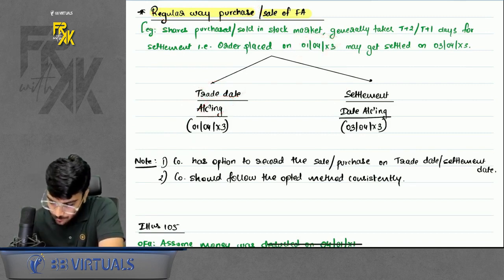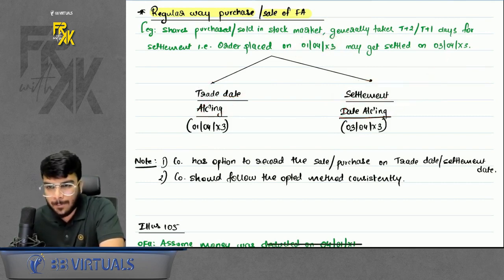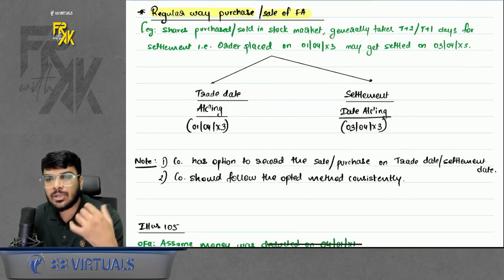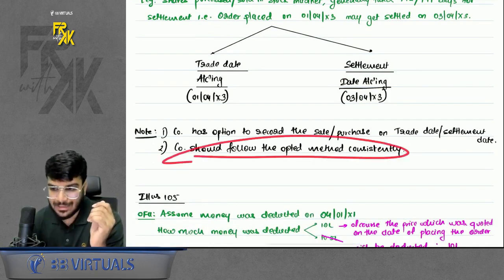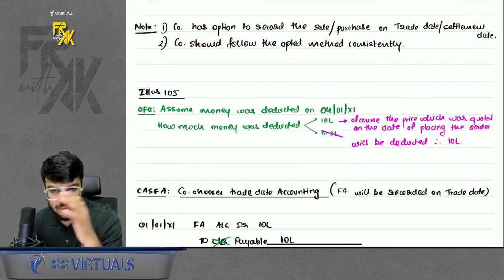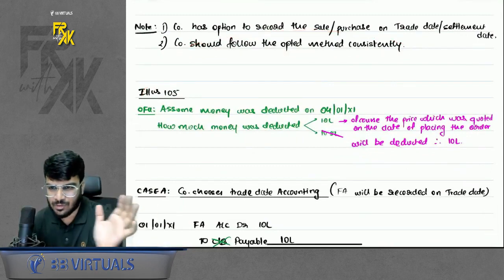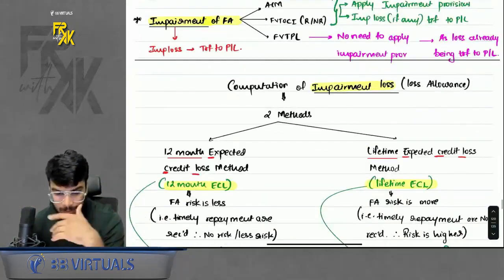If the company wants to follow settlement date accounting, it will record the financial asset on the 3rd April. So this can be chosen by the company, but of course whatever you choose, you will have to follow it consistently. Just remember that. Okay, then there was one question number 105, just a fairly simple question, you can just refer it. Okay, so this was regular way purchase sale, not very critical anything about it.